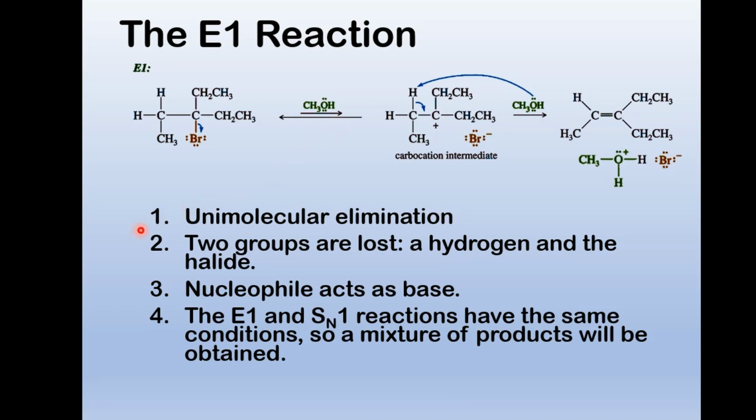So we're going to go back to the E1 reaction. Weak nucleophile, we say it's unimolecular, meaning one molecule is involved in the rate limiting step. Now we form the carbocation, and this thing can pull off this hydrogen. Could probably pull off a hydrogen here or a hydrogen there. If I pulled off that hydrogen, it's equivalent. We'd get the same product. The nucleophile acts as a base. The E1 and SN1 reactions have the same conditions, so a mixture of products will be obtained, which means this thing could slam in there and form the ether.